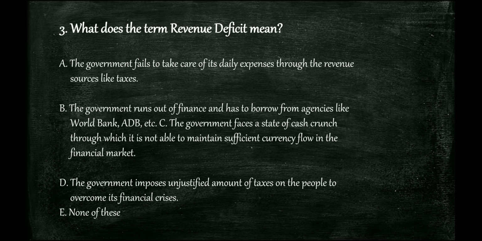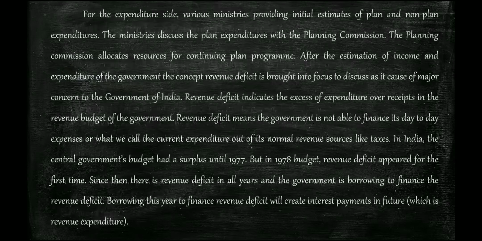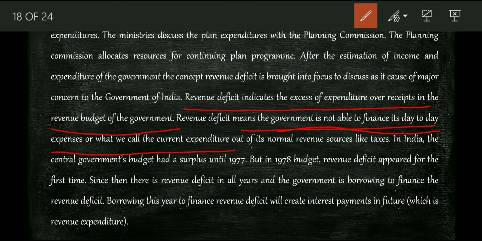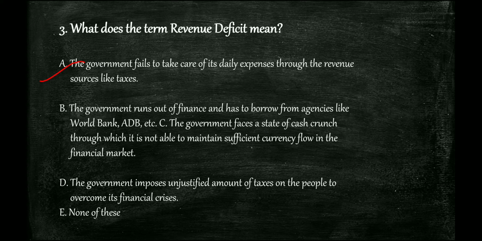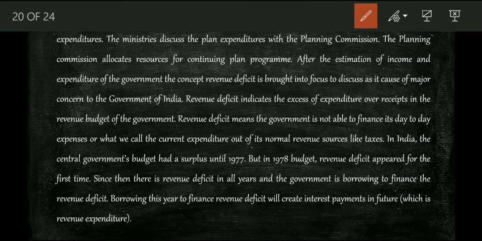So what is that? We have already seen that the government is not able to finance its day to day expenses, in the sense it fails to take care of its daily expenses out of revenue sources like taxes, right? So that is what revenue deficit is. Let's continue from where we stopped. And in India, the central government's budget had a surplus until 1977, but in the 1978 budget revenue deficit appeared for the first time.